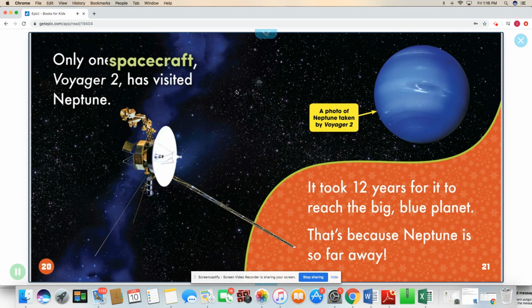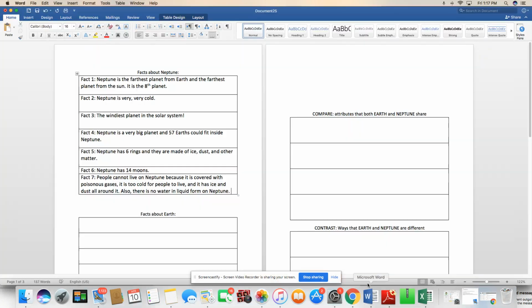Only one spacecraft, Voyager 2, has visited Neptune. It took 12 years for it to reach the big blue planet. That's because Neptune is so far away. Okay, so here's where you have to learn in taking down your key ideas and key details and thinking about the goal of your writing project or your assignment into what to pick for your notes and what not to pick, right?